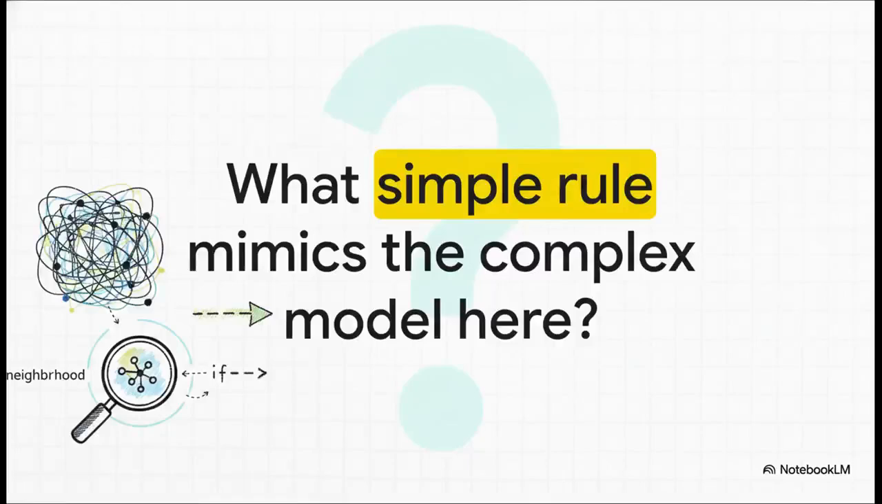It doesn't even try to explain the entire model. Instead, it zooms in on just one single prediction and asks a much smaller, highly focused question. In this one tiny neighborhood, what simple rule behaves almost exactly like the complicated model does?